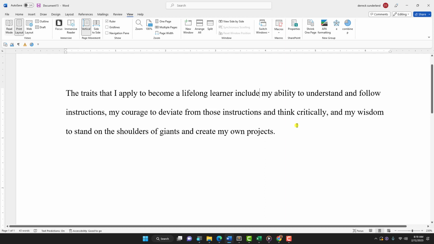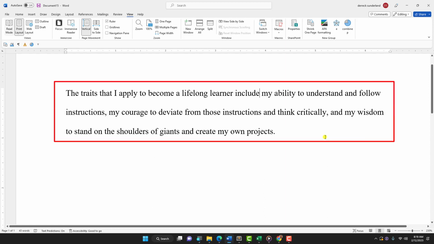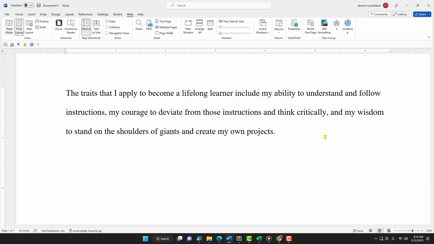Okay, so let's look at this series right here in this sentence. This is a long sentence, but let's look at this series. First of all, I'm going to read the full sentence. The traits that I apply to become a lifelong learner include my ability to understand and follow instructions, my courage to deviate from those instructions and think critically, and my wisdom to stand on the shoulders of giants and create my own projects. Okay, so I'm going to make line breaks to separate the series so we can analyze them better.